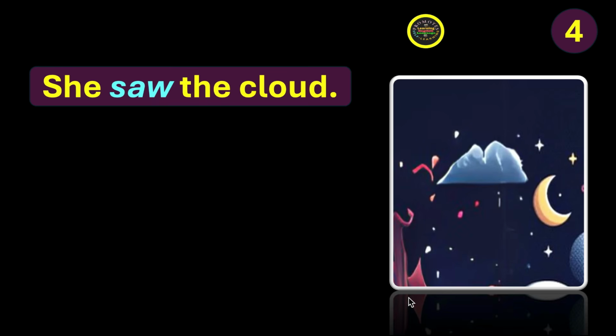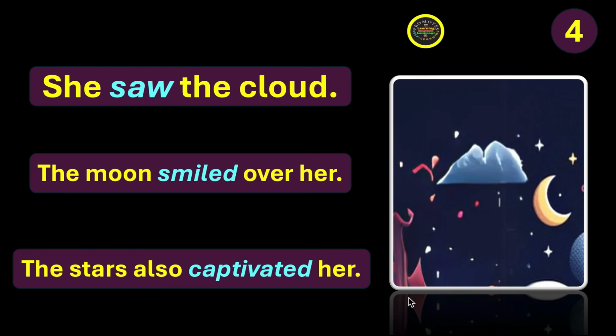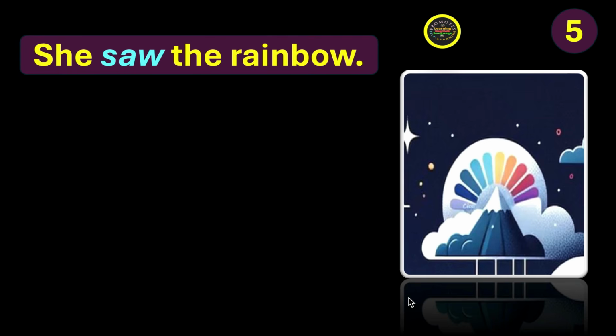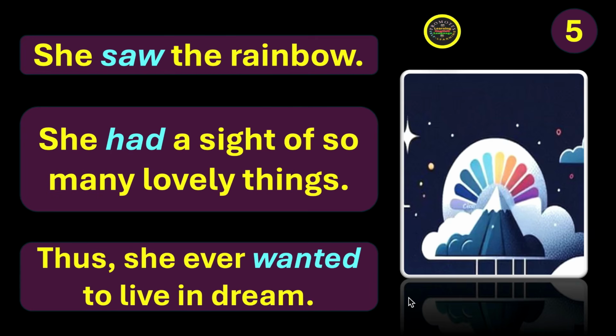Image 4. She saw the cloud. The moon smiled over her. The stars also captivated her. Image 5. She saw the rainbow. She had a sight of so many lovely things. Thus, she ever wanted to live in dream.